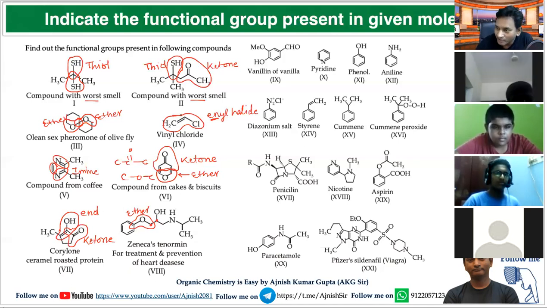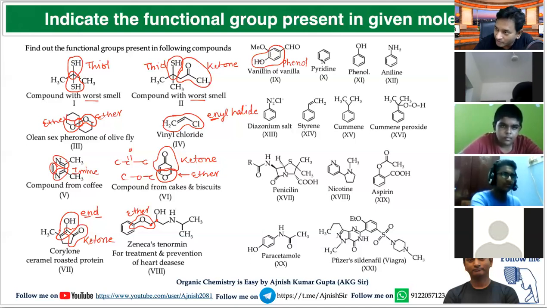Is it clear? When a carbon-carbon double bond is connected with a halogen, it is called enyl halide. When a carbon-carbon double bond is connected with OH, it is called enol. When benzene is connected with OH, what will you say? Phenol. So never think that this carbon-carbon double bond connected with OH is phenol; it is called enol.